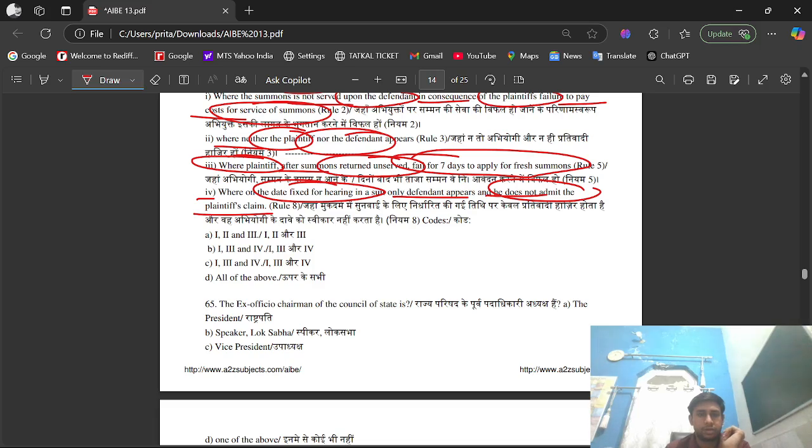Which one is correct? Option A, first, second, third. Option B, first, third, fourth. Option C, first, third, fourth. They both are same. Option D, all of the above. The 64th right option is option D, that is all of the above. Order 9 of CPC deals with the dismissal of suits due to non-appearance of parties or failure to serve summons.